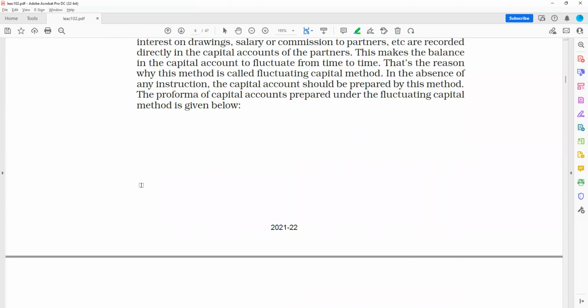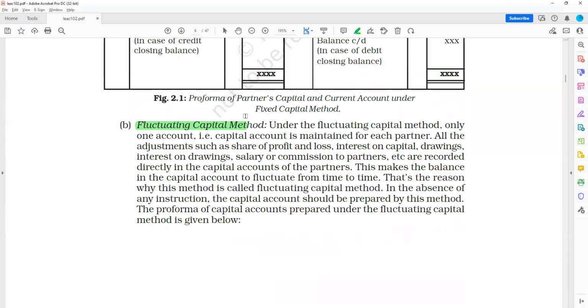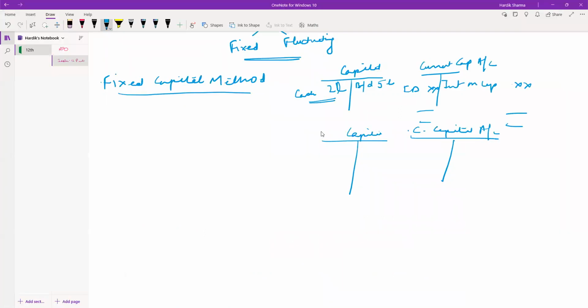Then comes fluctuating capital method. What is fluctuating capital method? Under the fluctuating capital method, only one account, that is the capital account, is maintained for each partner. Correct. Okay, but this is the fixed capital method. Now we will be discussing the fluctuating capital method. See, in fluctuating capital method, we do not prepare two accounts.